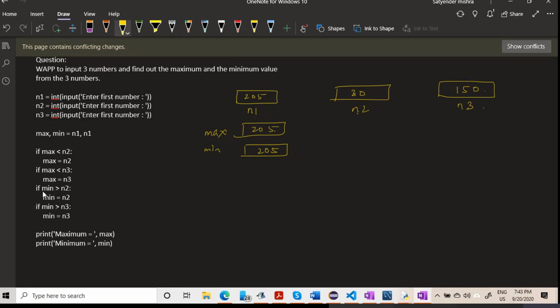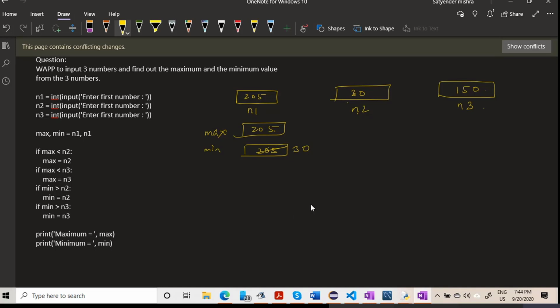Now we come to here. If min is greater than N2, yes, it is greater than N2, so update the value of min. The value of min will become 30. Next, min is greater than N3? This condition is false. Then we are all done, and we can print the max. The max is 205 and the value of min is 30. So the output will be 205 and 30.